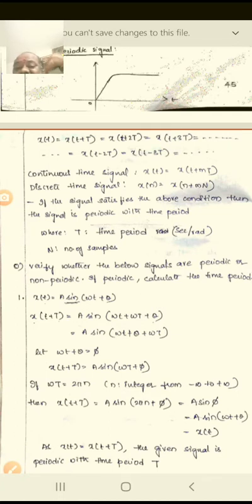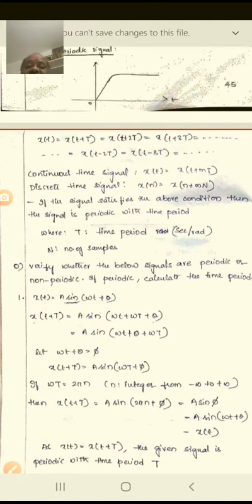Then x of t plus tau is equal to A sine of 2 pi n plus phi, which is A sine of phi, because n is an integer. For example, if you take n equal to 0, A sine of 0 plus phi is A sine phi. If you take n equal to 1, 2 pi is 360, so sine of 360 plus theta is sine theta. So again you will get it like this: A sine of omega t plus theta, which is equivalent to x of t.